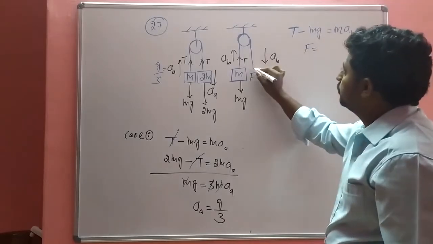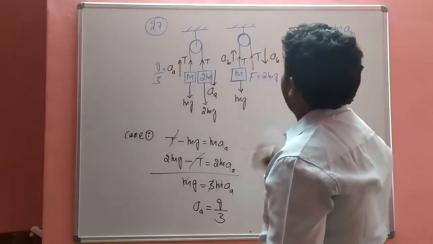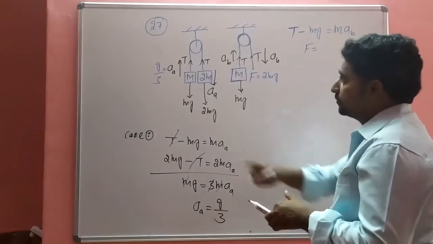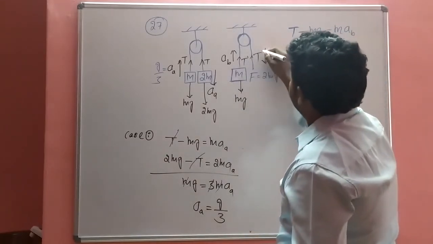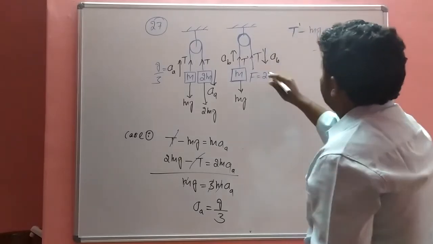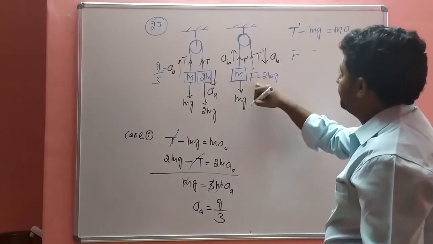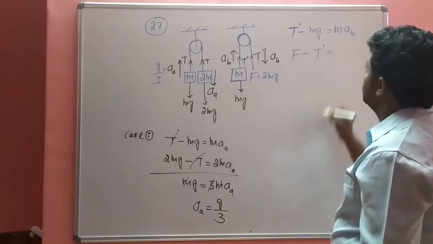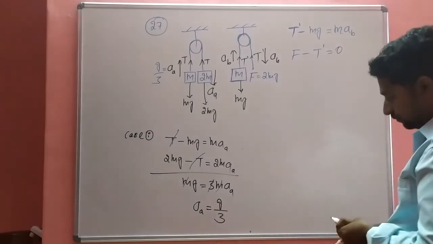So F is equal to 2 mg means the tension is away from the point. For example, this tension is T dash, because T is already used. Both are in the same direction, so F minus T dash is equal to mass times acceleration, but mass is not given, so it is 0.